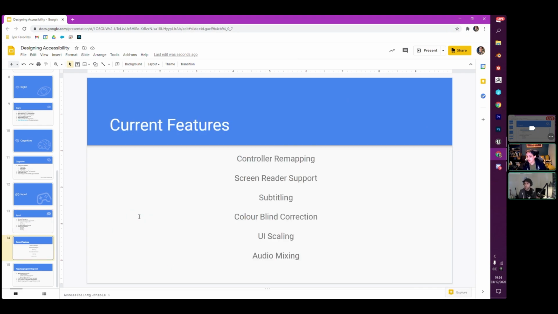So just to sum up some of the core features that are available, full controller remapping support is available, as well as a screen reader, which you can enable with a third-party tool, and it will then read anything that you're hovering over. Same with subtitling as well. That's built right into the engine. Colorblind correction, which incidentally also works on the editor as well. So you can actually remap the editor color to be colorblind friendly. UI scaling and audio mixing.